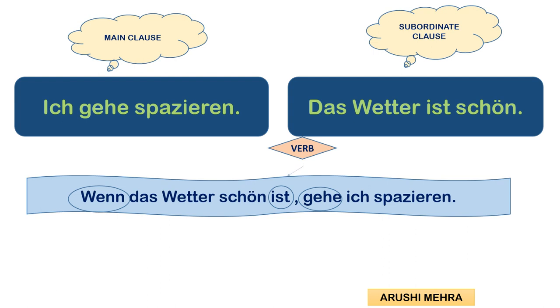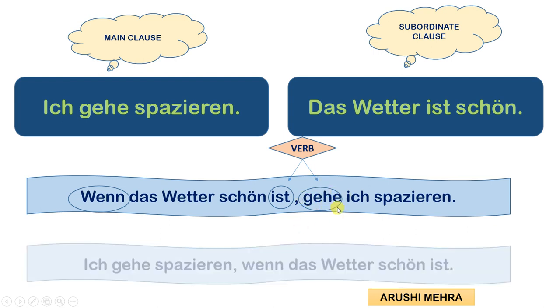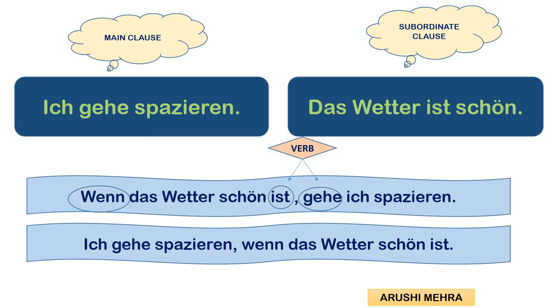The verb of the subordinate clause comes at the last position and the verb of the main clause comes at the first position. So here the rule goes like verb, comma, verb. When we are starting with the subordinate clause, the rule goes as verb, comma, verb. The verb is at the last position in the subordinate clause, and then after the comma, the verb comes at the first position of the main clause.